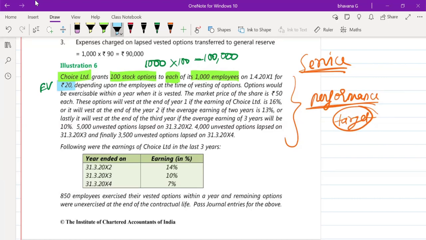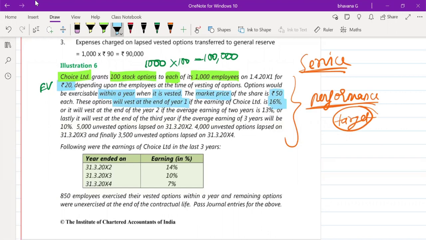Okay, options would be exercisable within a year when it is vested. So if it is vested, then the exercise period will be 1 year. That's what they are trying to tell here. Okay, market value of the share is 50 rupees. The options will vest at the end of year 1. It will vest at the end of year 1 if the earning of Choice Limited is 16%.